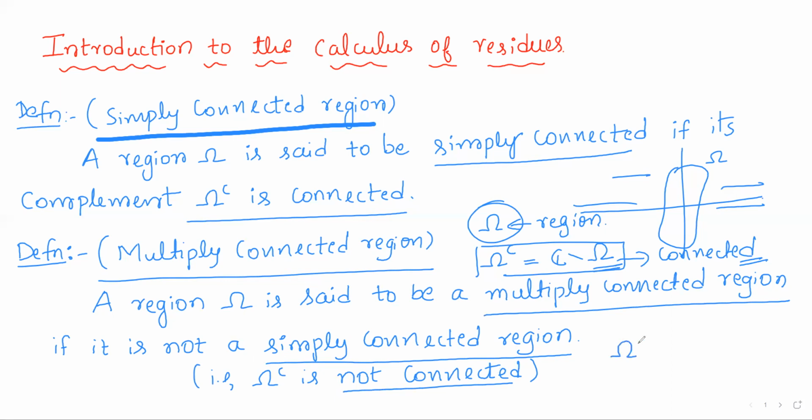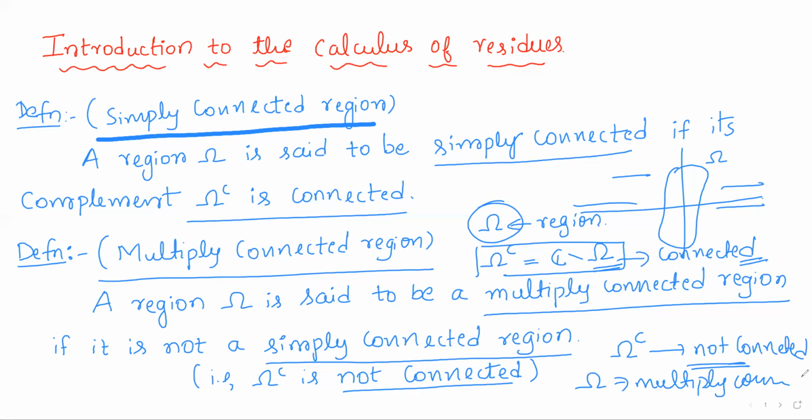That means whenever the complement of a region is not connected, in that case we can say omega is not simply connected, and in that case omega is said to be multiply connected. So a region is said to be multiply connected whenever it is not simply connected, or whenever its complement is not connected.